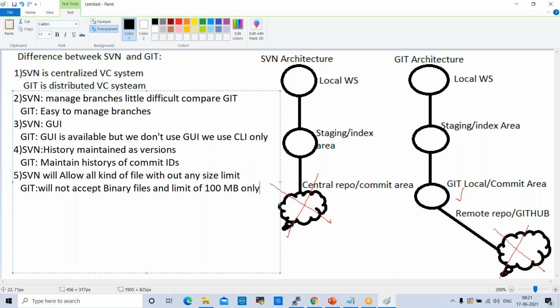So that is why SVN failed here, because SVN will allow all file formats without any size limit. That is why people used to upload their personal data also. But Git is not like that. Three years before, we used to use SVN in our environment. By that time, we used to observe every alternate day SVN giving some performance issues.